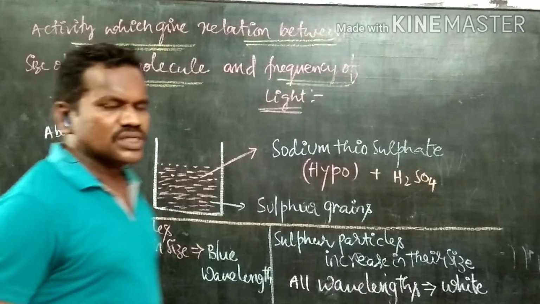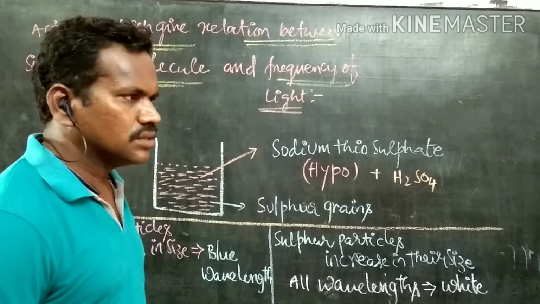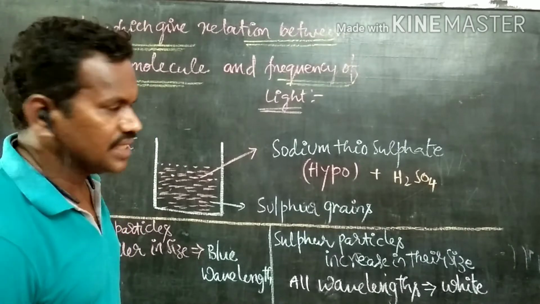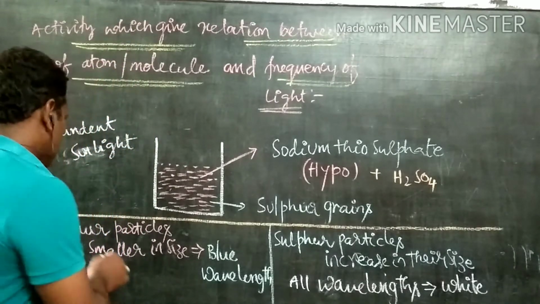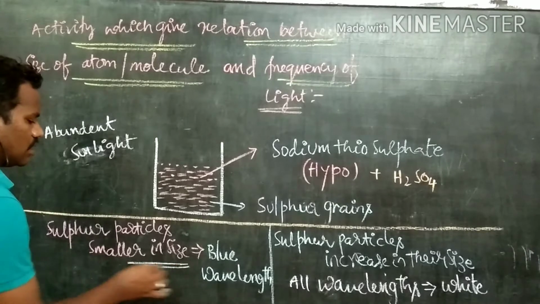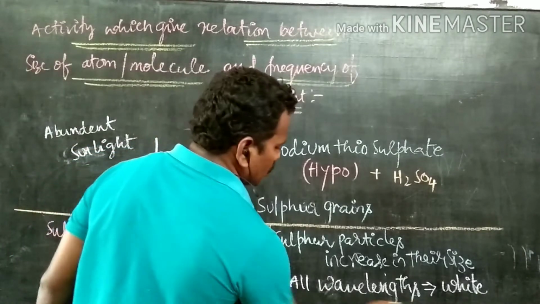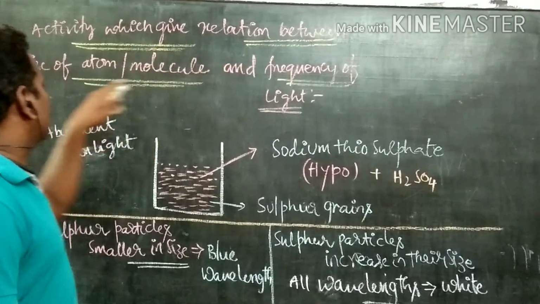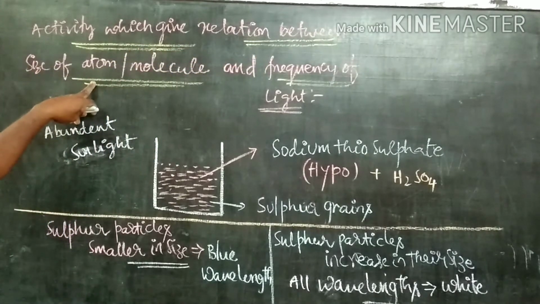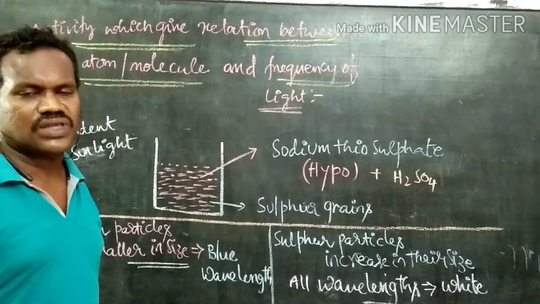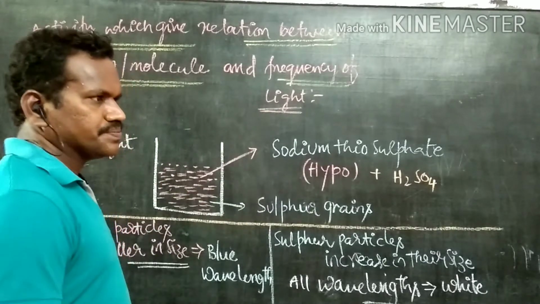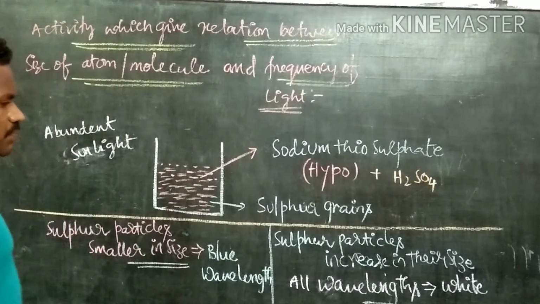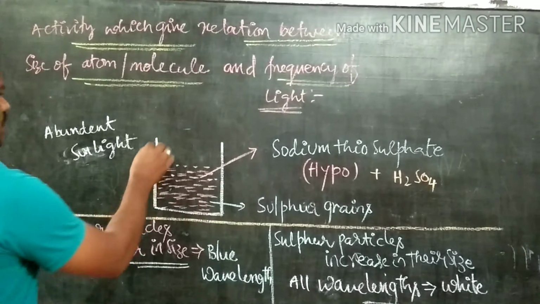Now, let us discuss an activity which gives the relation between the size of the particle and the wavelength of the color, the relation between the size of the atom or molecule and the frequency of the light that we are using. For that purpose, here there is a glass beaker.